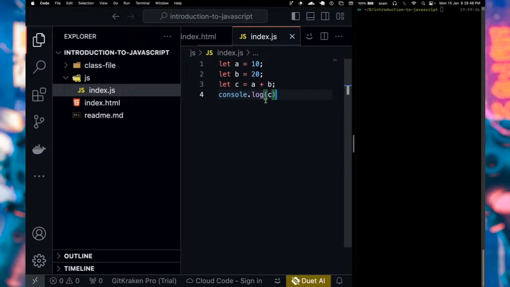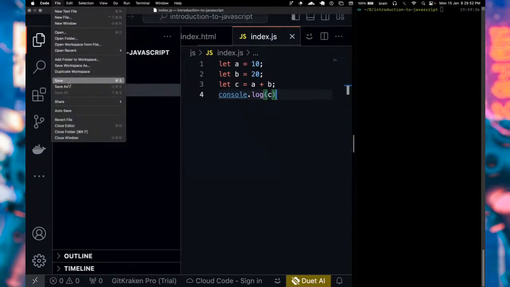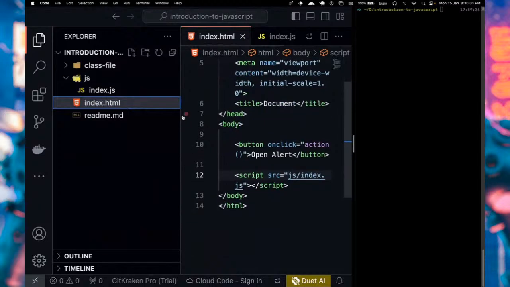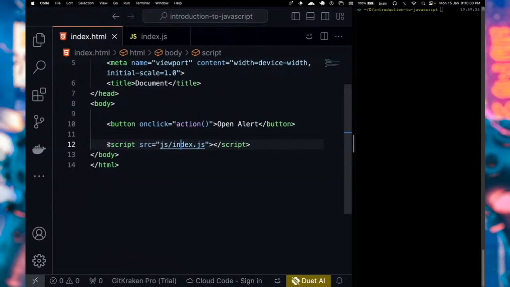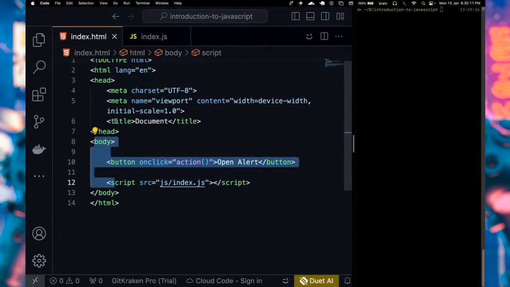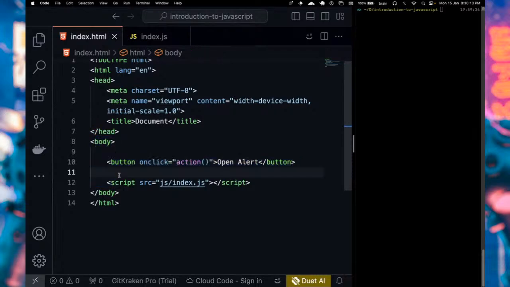So I save this with Control S, of course, or you can simply go to File and Save. I'm using the shortcut, which is Command S on a Mac, Control S on Windows. When I save this and open this page, because I already added that script here, this is how to import a JavaScript file. We use the script tag, and we can import this within the body. You can also import this in the head. I'm currently importing this in the body.